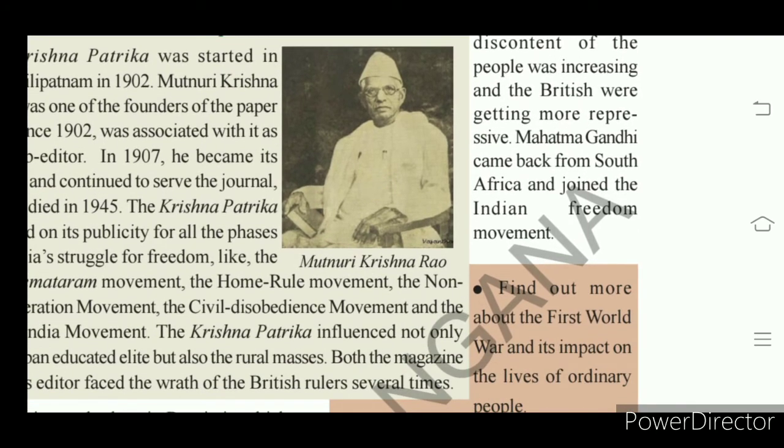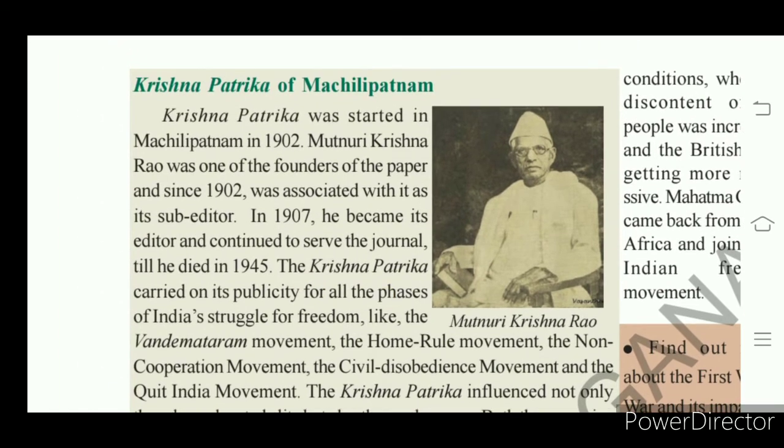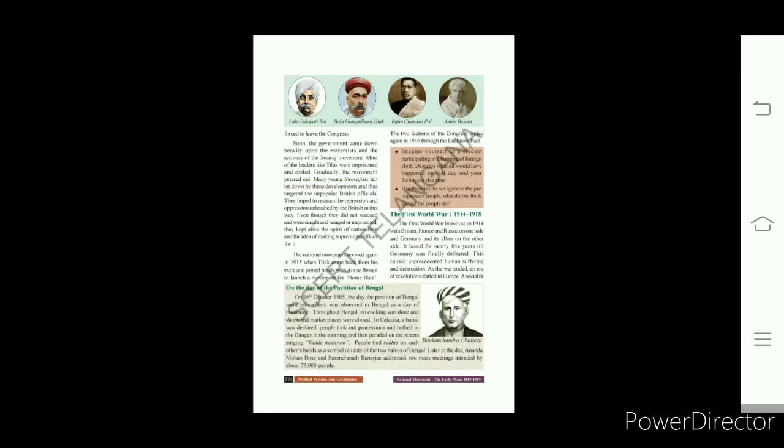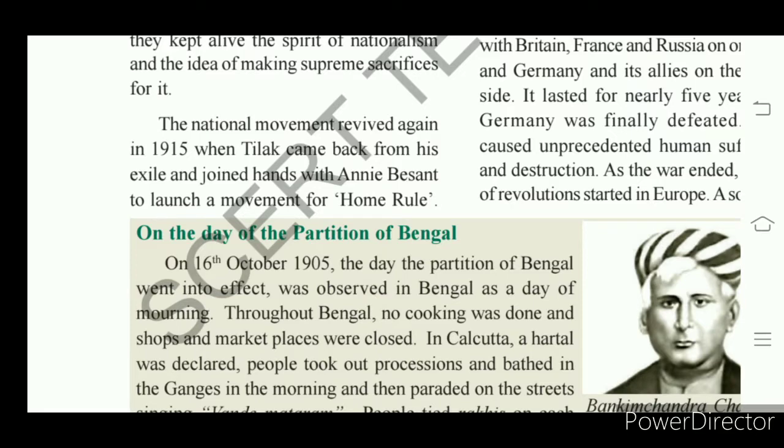What happened after the entrance of Gandhiji, we will see in the next class. Till then, we'll see some of the important things.